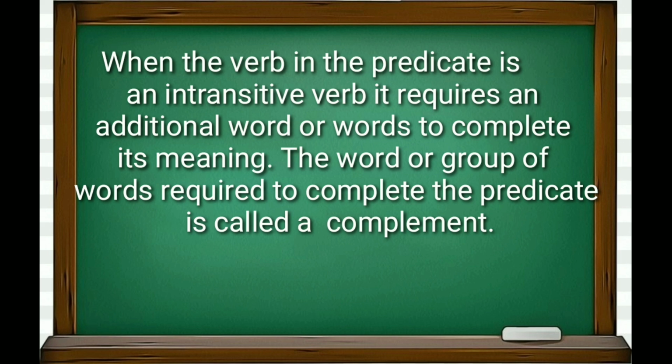I repeat, when the verb in the predicate is an intransitive verb, it requires an additional word or words to complete its meaning. The word or group of words required to complete the predicate is called a complement.